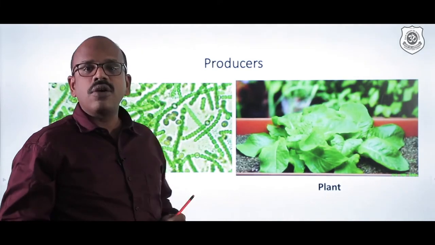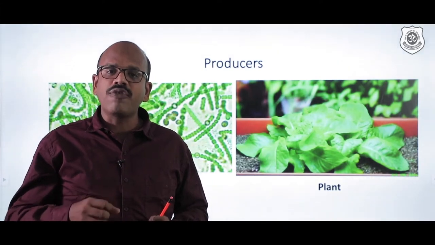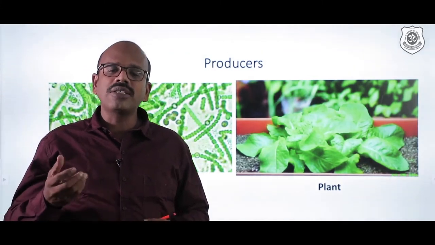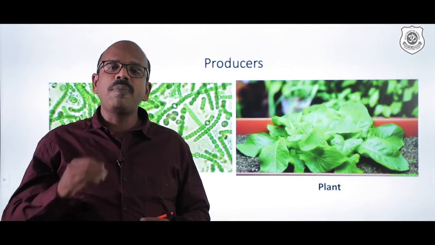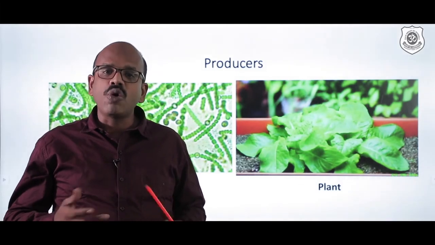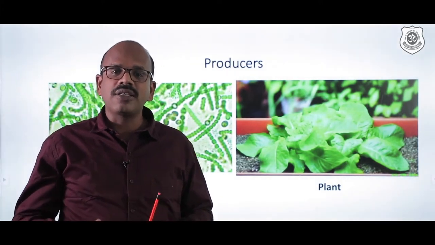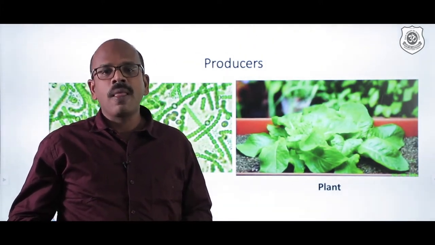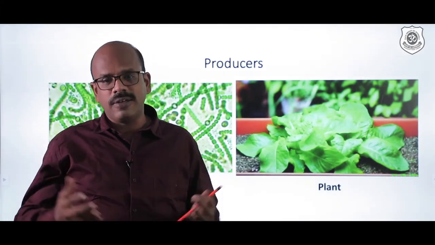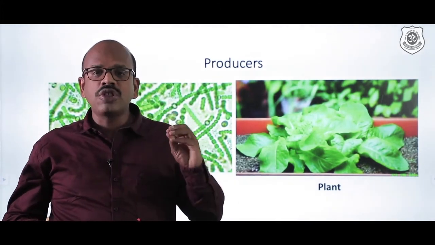And in this process, what they do actually, the plants are able to absorb the nutrients and water from the soil. They use the atmospheric sunlight and also the carbon dioxide that is available in the atmosphere, and they prepare a complex organic substance called starch, and also we say glucose. All these complex substances are synthesized by these plants and the photosynthetic bacteria, and so they are called producers. So what do they produce? Ultimately the food for the world. So producers are considered to be the organisms that produce food.